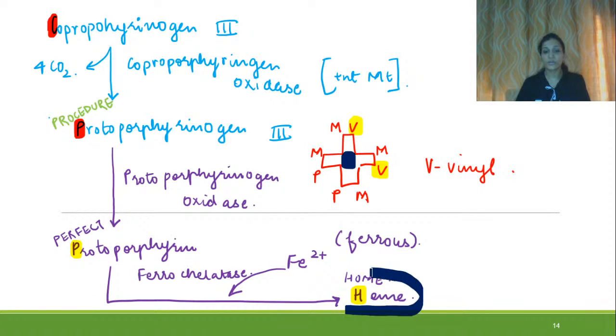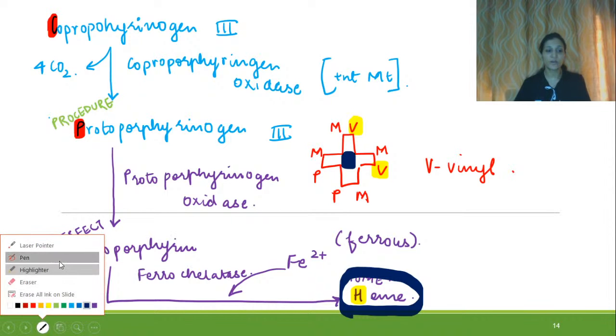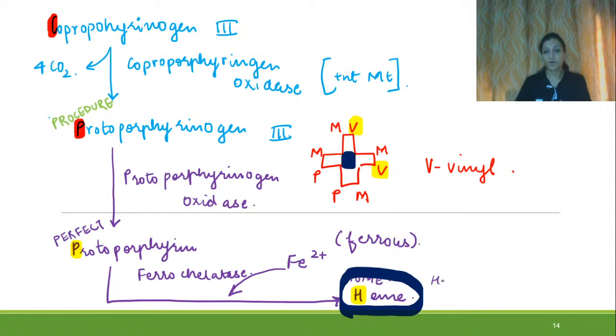This is how your heme is formed. And heme is for home. I hope you have understood the process. This was the detail, and we'll now do the summarization of the whole thing. I hope you have understood all the process along with the mnemonics. Let us move further to the summary.